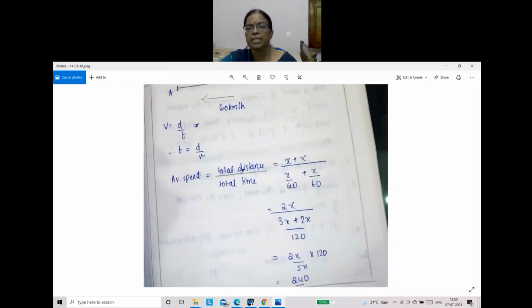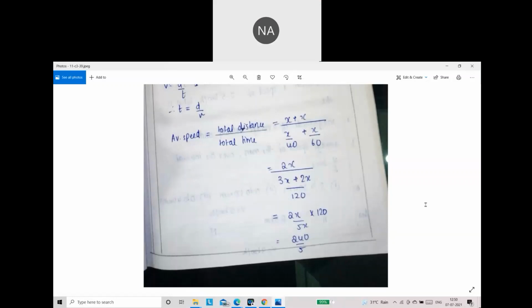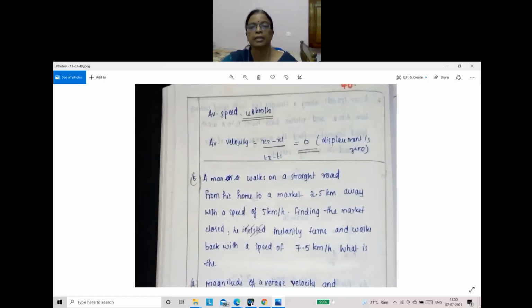Here 3 times, so 3x, plus here 2 times, so 2x. So 2x by 5x, and 120 comes to the numerator. x and x cancel, we get 240 by 5. So average speed we get as 48 km per hour.